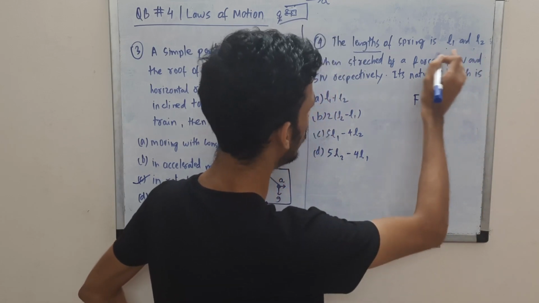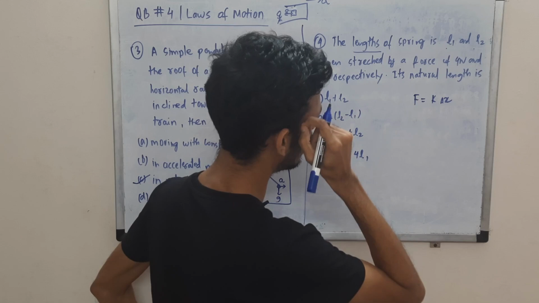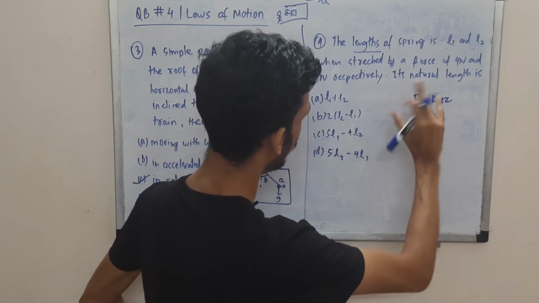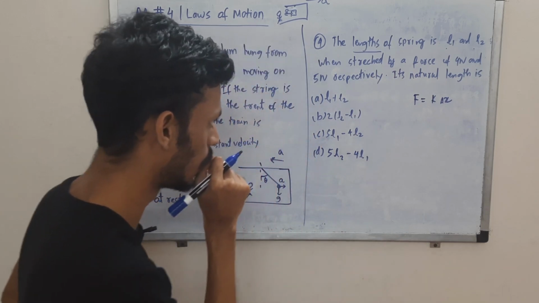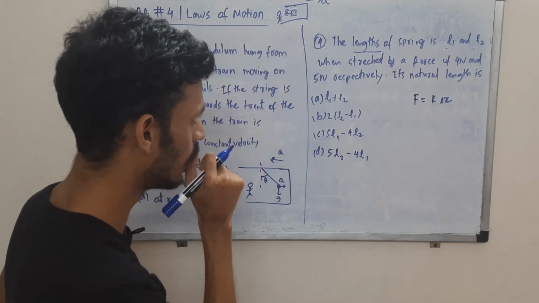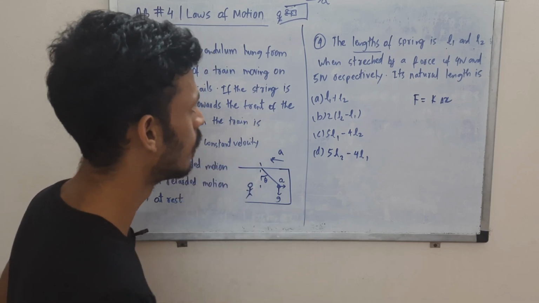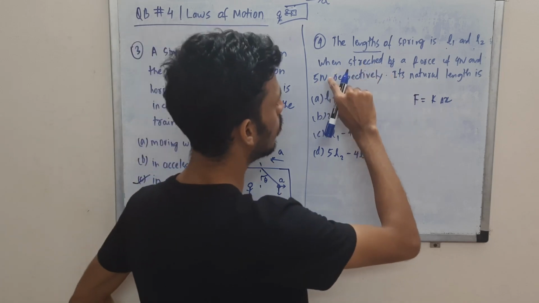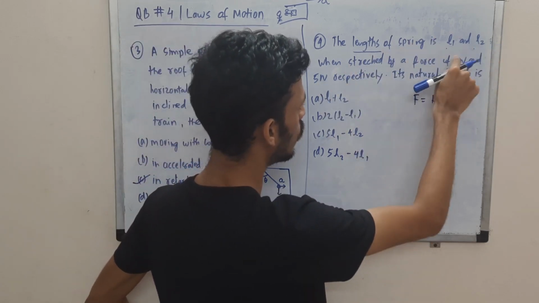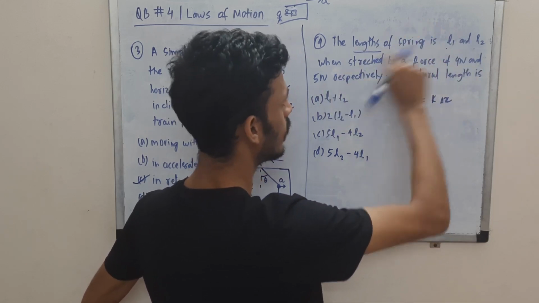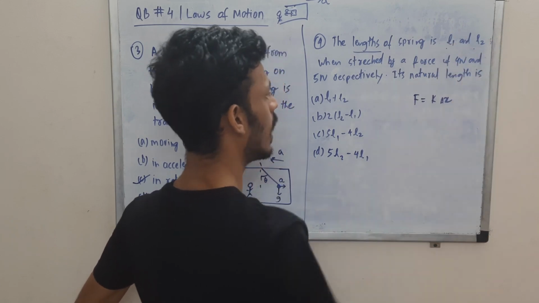You can do the math, but if you see force and this k is constant, there will be a relation between the length and the stretching. Okay, so 5 will come with L2, 4 will come with L1. Okay, so opposite, sorry, 5 will come with L1, 4 will come with L2.